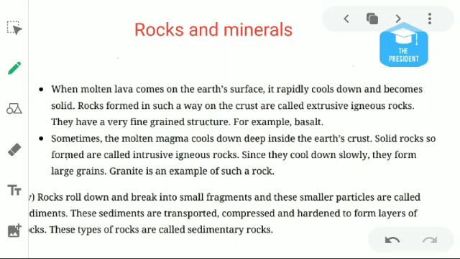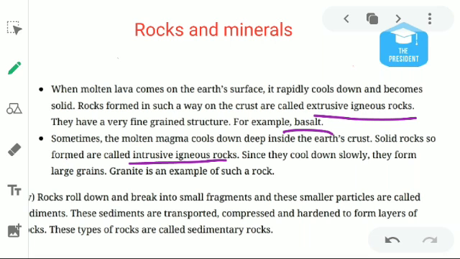So let's begin. I was discussing in the previous lecture that whenever the magma tries to come over the surface of the earth, and due to some process the molten magma solidifies inside the earth, that is known as intrusive igneous rocks. And when the molten magma comes over the surface of the earth and solidifies, it is known as extrusive igneous rocks. For example, basalt is an extrusive igneous rock.